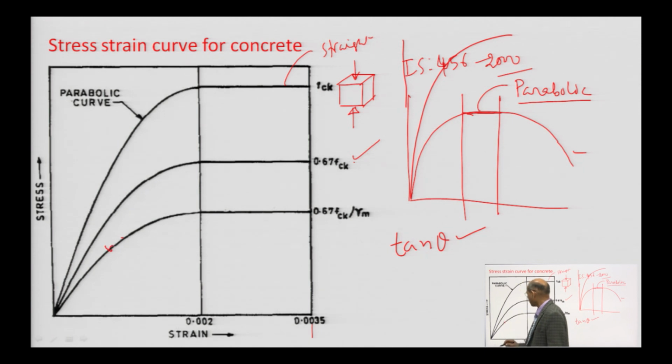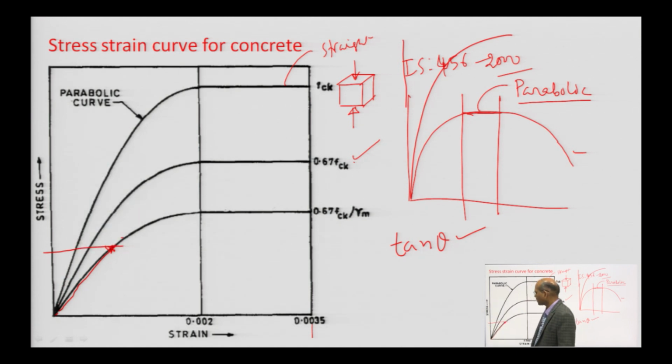Up to here it is assumed that this part is almost a straight line. You can take 33%, or in some places 50%, of the ultimate strength.